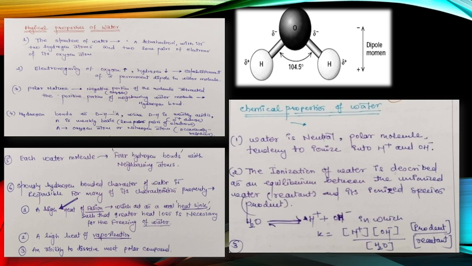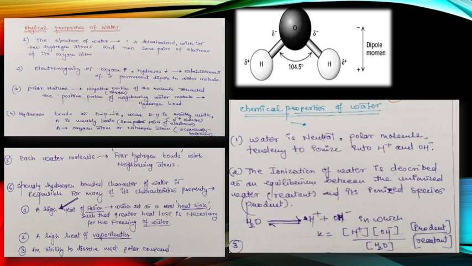Electronegativity means the ability or tendency to pull electrons. As I already stated, water is a polar molecule having a partial positive charge and a partial negative charge. Water forms hydrogen bonds with other polar molecules. Each water molecule forms four hydrogen bonds with neighboring molecules.